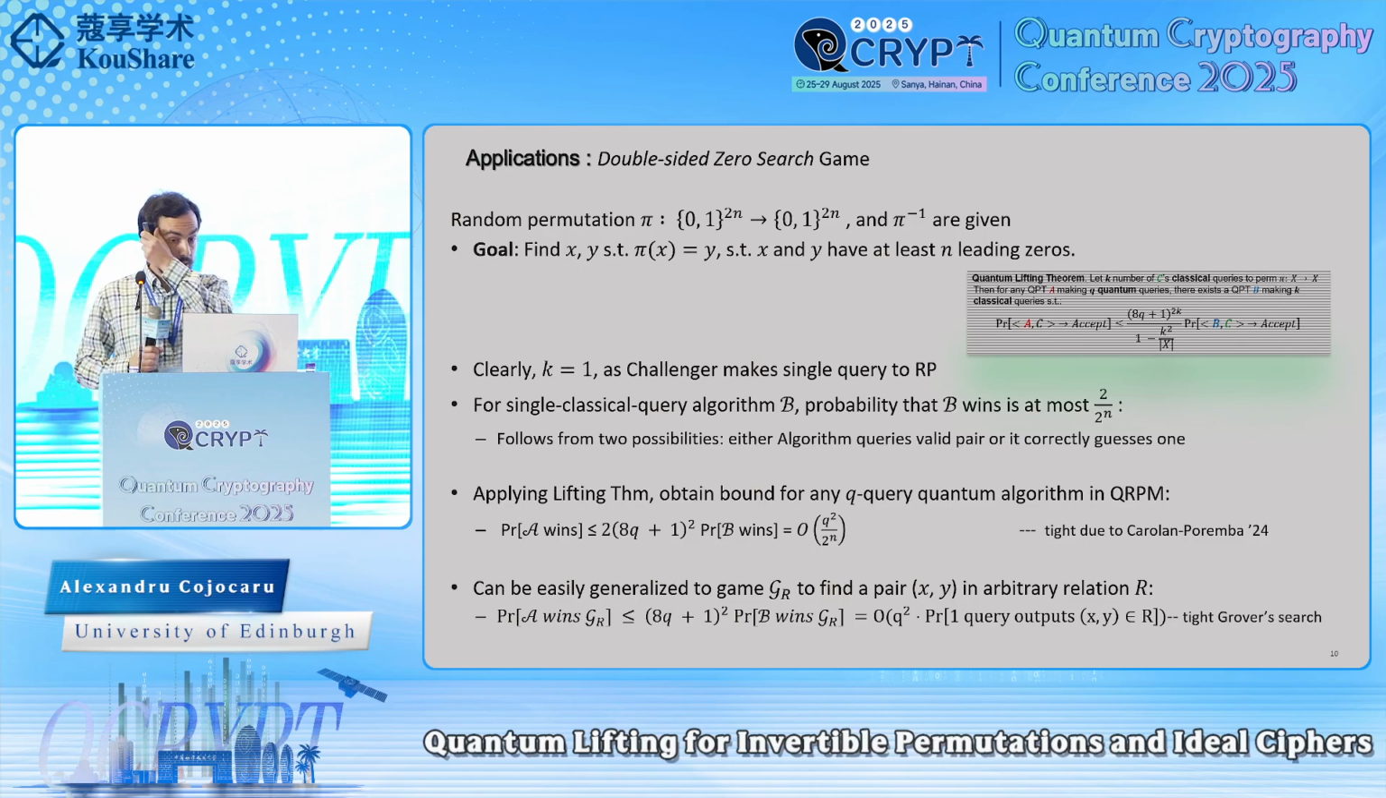But moreover, we can also easily generalize it to any game G_R parameterized by some arbitrary relation R, where the task is to find a pair (x, y) in this relation. And similarly, by directly applying our lifting theorem, we can show that for any algorithm equipped with q quantum queries, the probability of winning this game is going to be at most q squared multiplied by the probability of finding a pair in the relation when given one single classical query, which we also know is a tight bound due to Grover search.